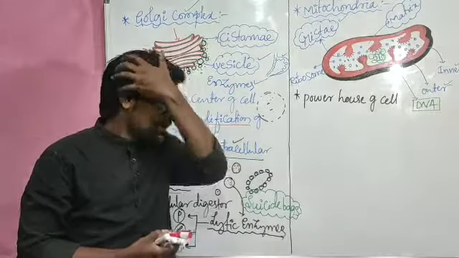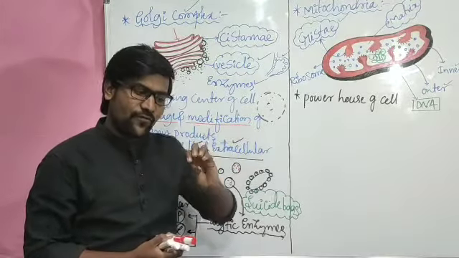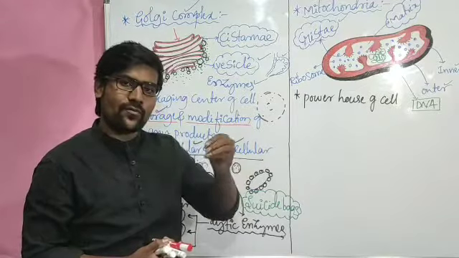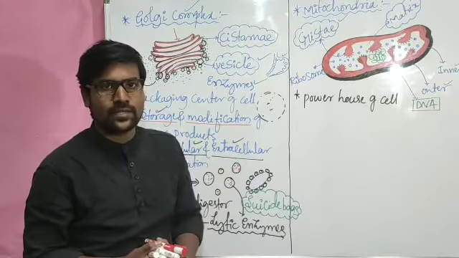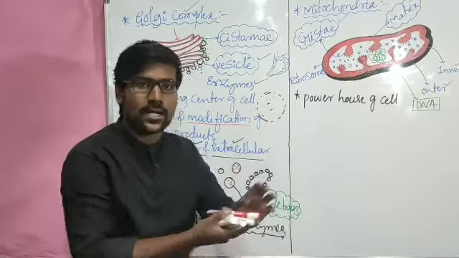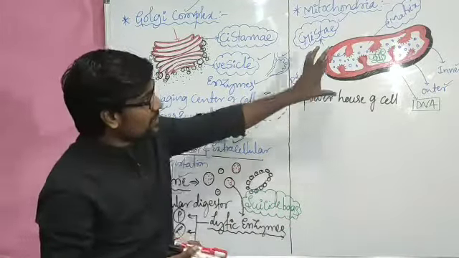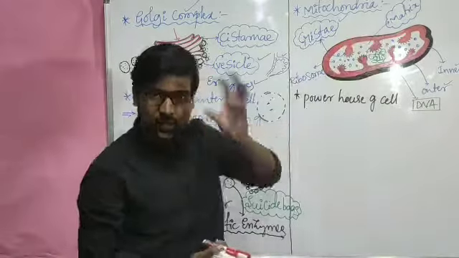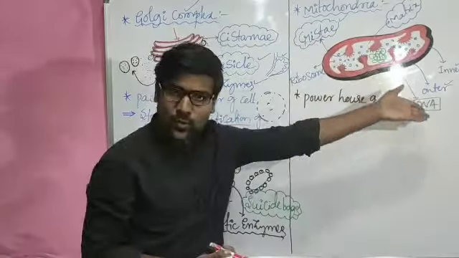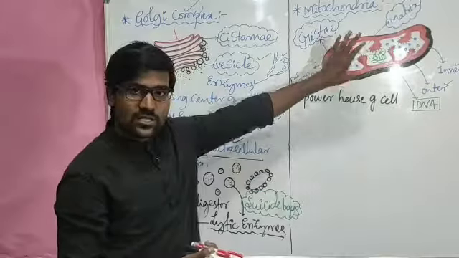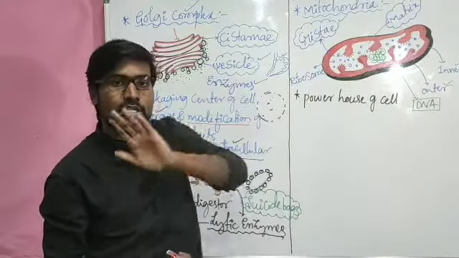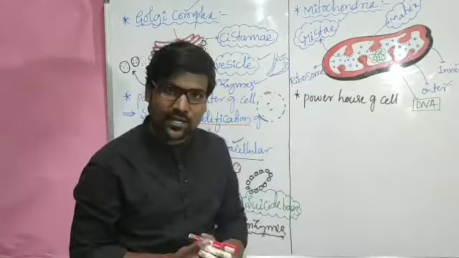For example, inside the cell, for doubling any organelle or any chemicals, DNA is responsible. If the DNA works, then other parts will double, otherwise not. But here the mitochondria is totally covered. Inside it has its own DNA, and because of that, whenever it wants, it will double on its own. It is not depending on nucleus DNA.